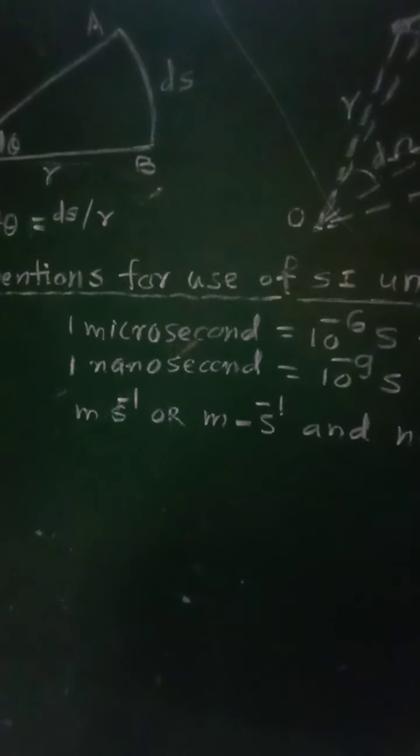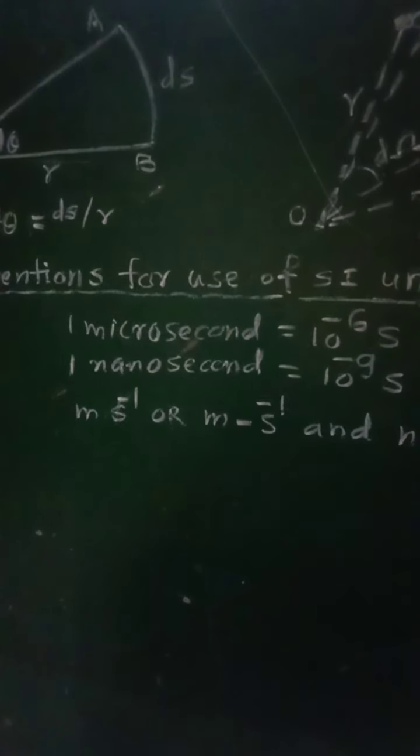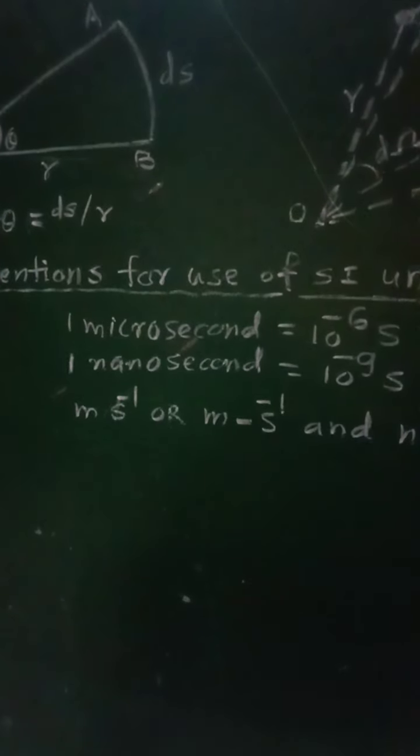Second, the full name of a unit always starts with a small letter, even if the unit is named after a person.